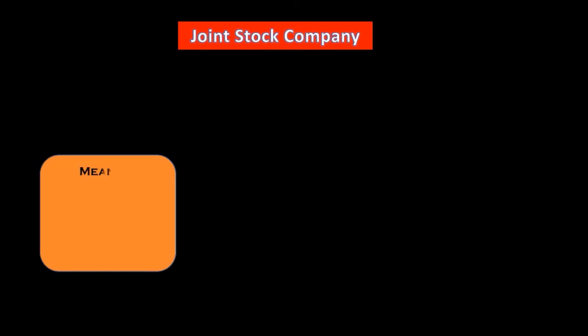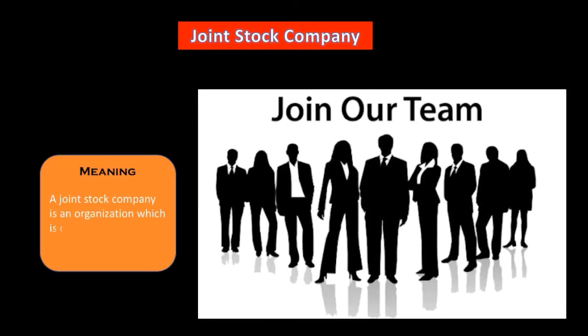Again, first understand what is the meaning of joint stock company. However, before understanding the meaning of joint stock company, let's first discuss: there are three terms, joint stock company. Company we have discussed in detail just now, so now you know the meaning of company. So you now have two words: joint stock. Joint means together. There are 3, 4, 5, 10, 50 people who are doing something together. So joint stock. What is the meaning of a stock?